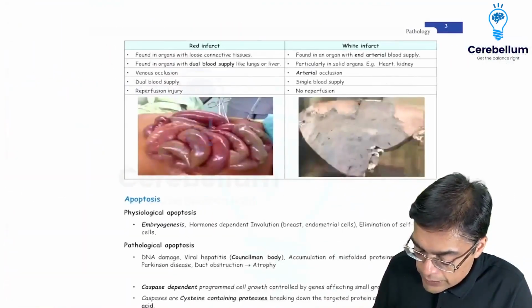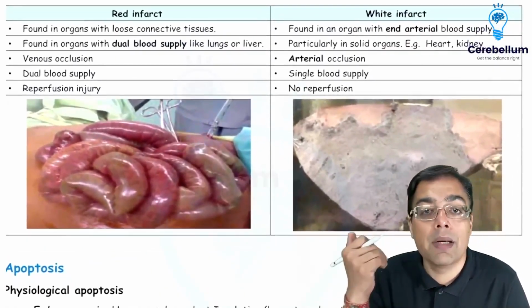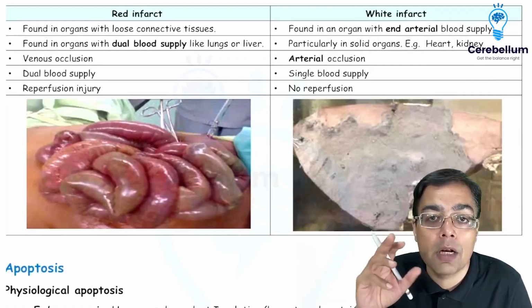Having said that, the next important thing that we need to remember over here is, just for the sake of a revision of what was told to us way back in the medical schools, the differentiation between a red infarct and a white infarct.